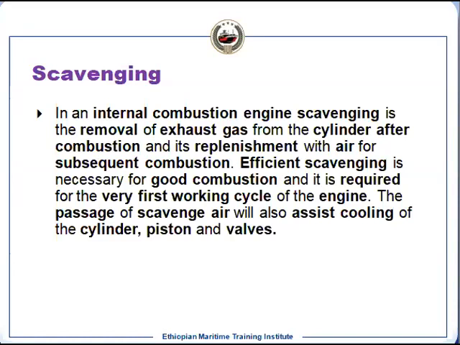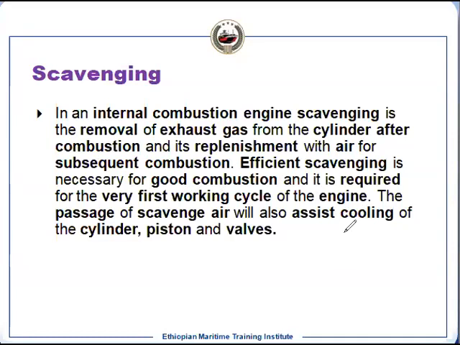The mixing should be as minimum as possible, so all the exhaust should go out from the cylinder. Practically you cannot have 100%. There will be some, but we can deal with that. We can do something so that we achieve very minimum contamination or mixing.